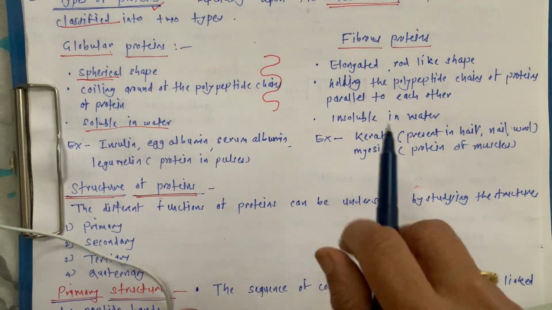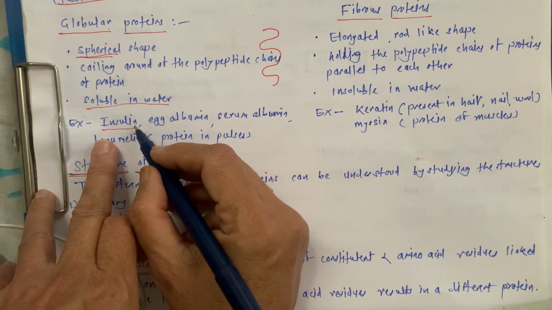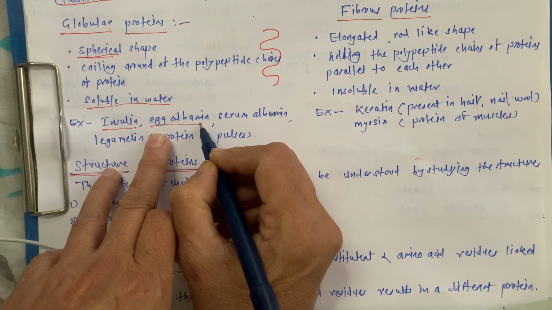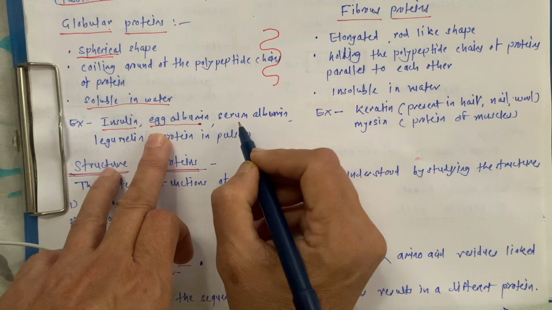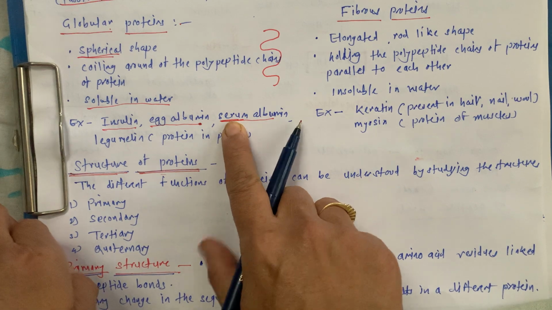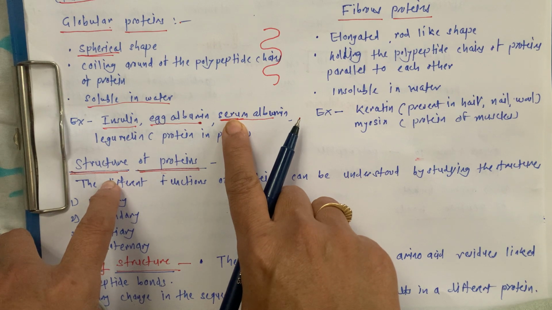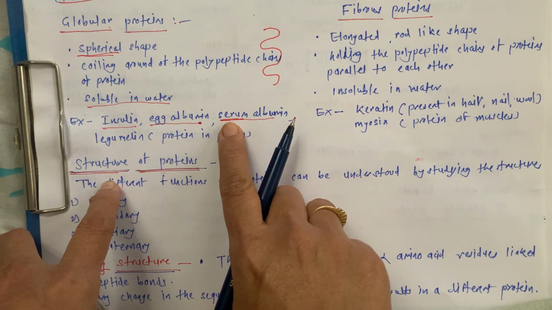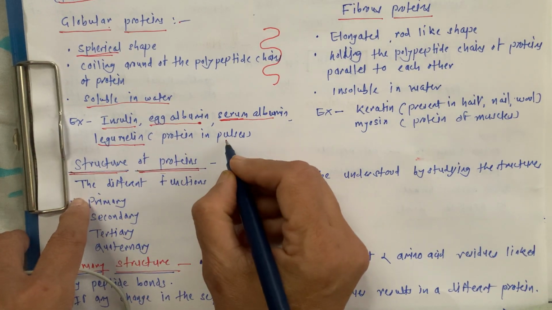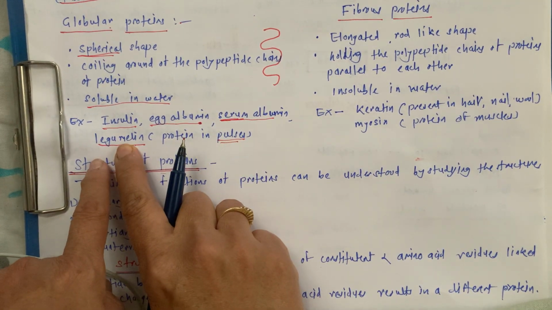Examples are insulin. We know very well what insulin is. Then egg albumin, this is the egg protein, which we also studied in biology. Then this is serum albumin. The word serum is very famous and very essential in our COVID war. You heard the word serum donation. That is serum albumin. Then legumin, that is a protein present in pulses, all sorts of our dals.